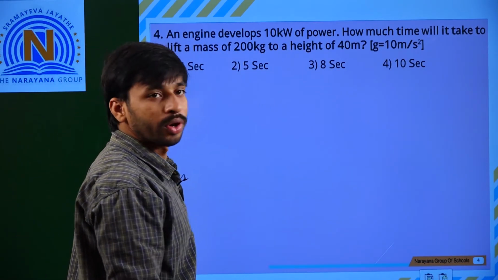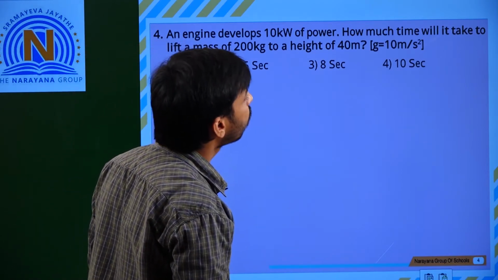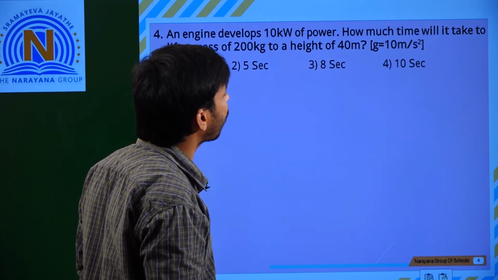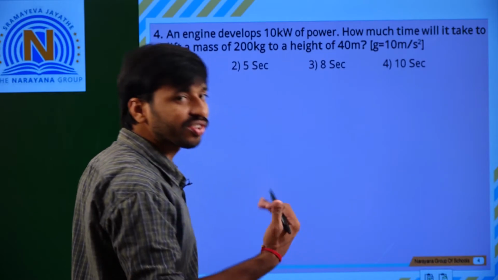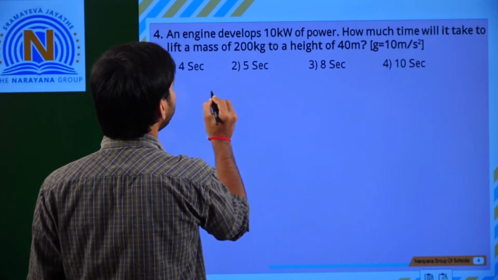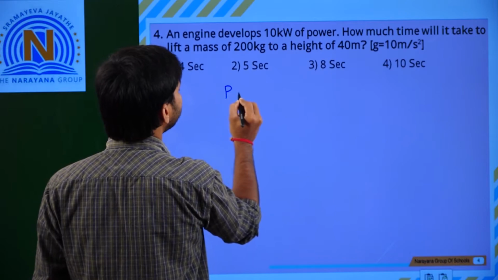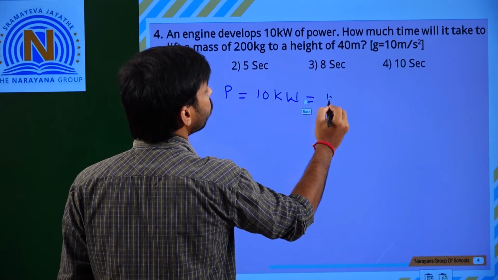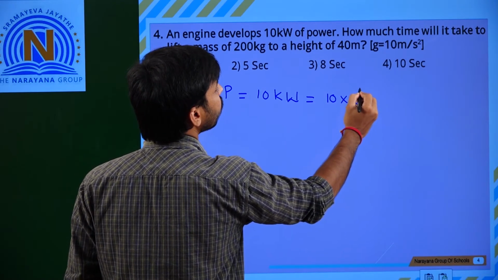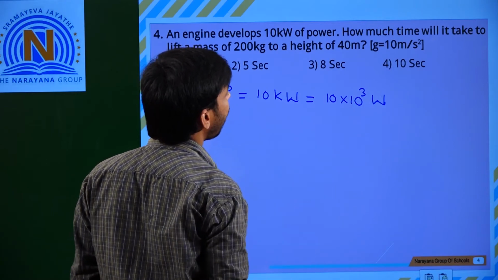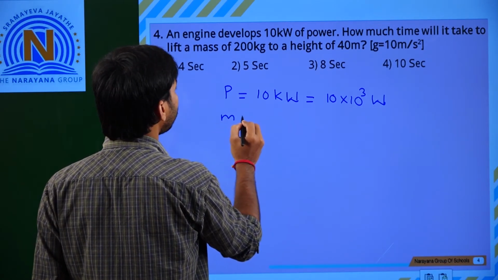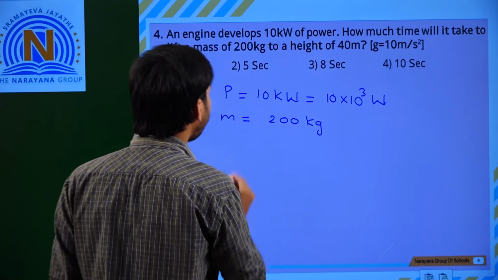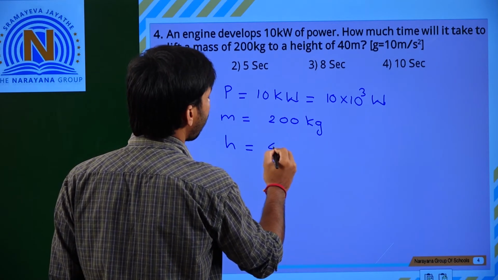An engine develops 10 kilowatts power. How much time will it take to lift a mass of 200 kg to a height of 40 meters? So the given values: power is equal to 10 kilowatts, that is 10 into 10 cube watts, mass is equal to 200 kg, and height h is equal to 40 meters.